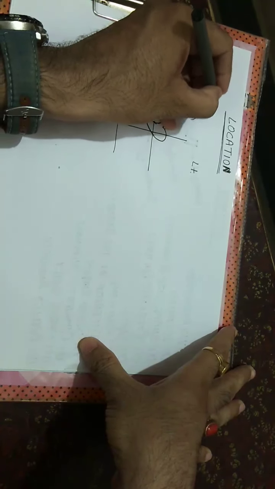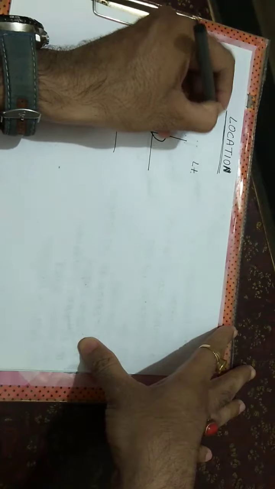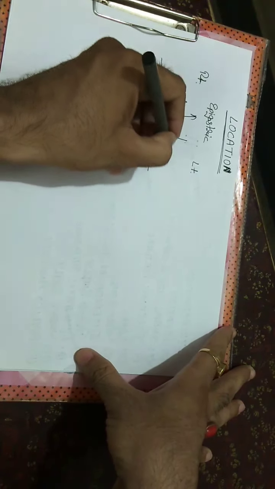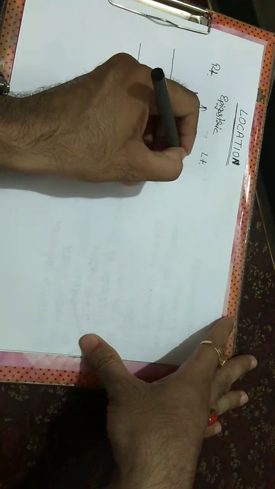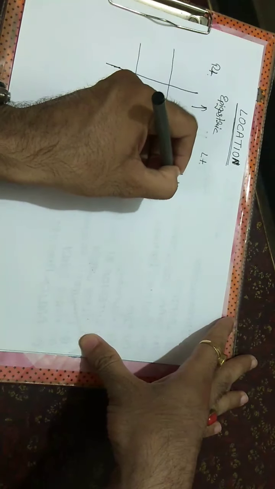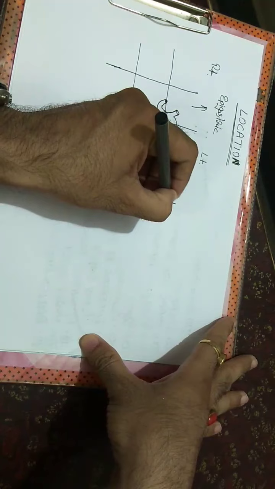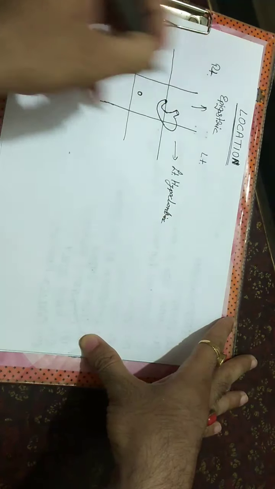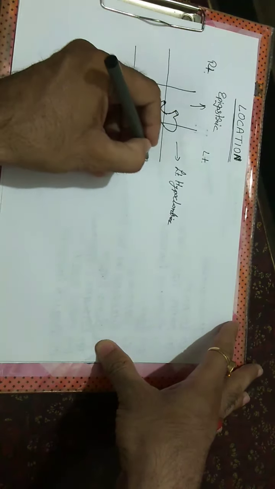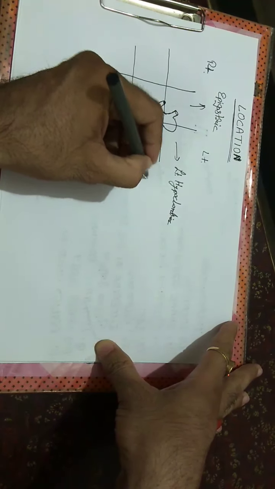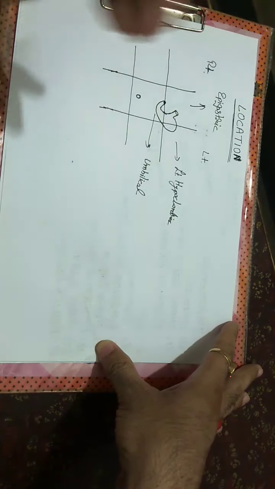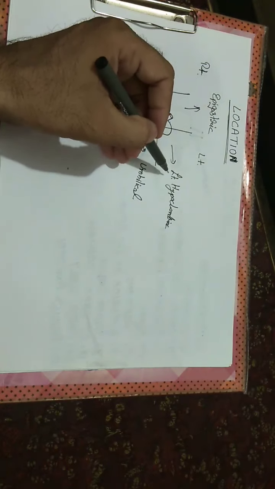This is the epigastric region, the left hypochondriac region, and the umbilical region. So if we talk about the location of the stomach, it is located in the epigastric, left hypochondriac and umbilical regions of the abdomen.